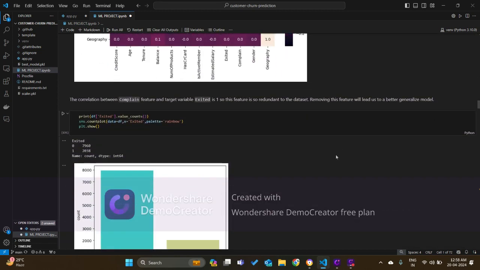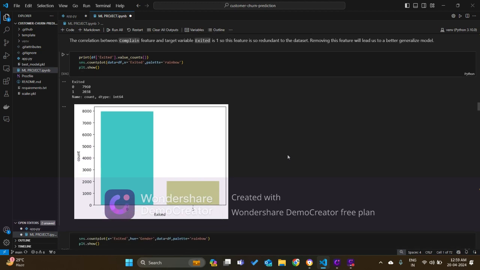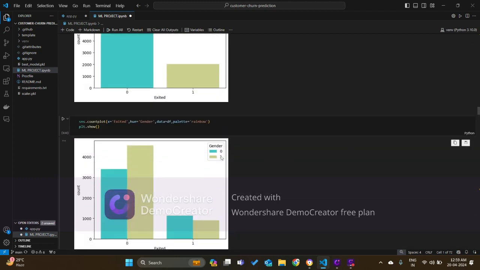Then I looked at the target variable value counts to see whether it is balanced or imbalanced. I saw here that it is not a balanced data set. The number of people who exited is very small compared to the number of people who did not exit, about one fourth. So we'll handle this imbalanced data set later.